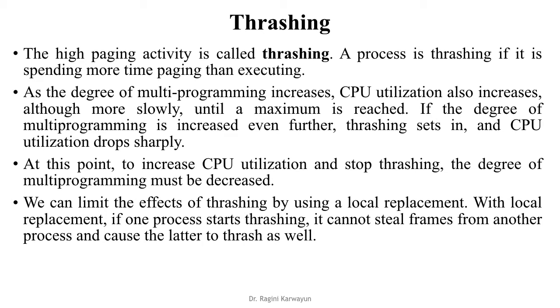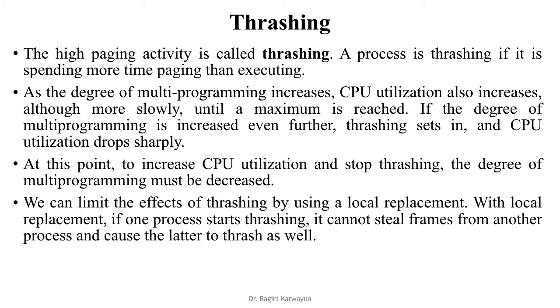When we bring more processes into memory, the main memory available is shared among different processes. Suppose we have 15 frames and 3 processes, each one will get 5. If we have 5 processes, each one will get 3. So as we increase the number of processes, frames per process decreases.